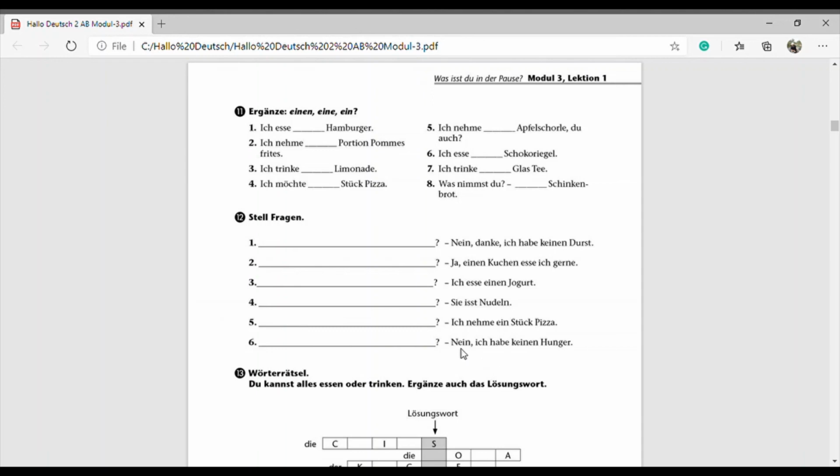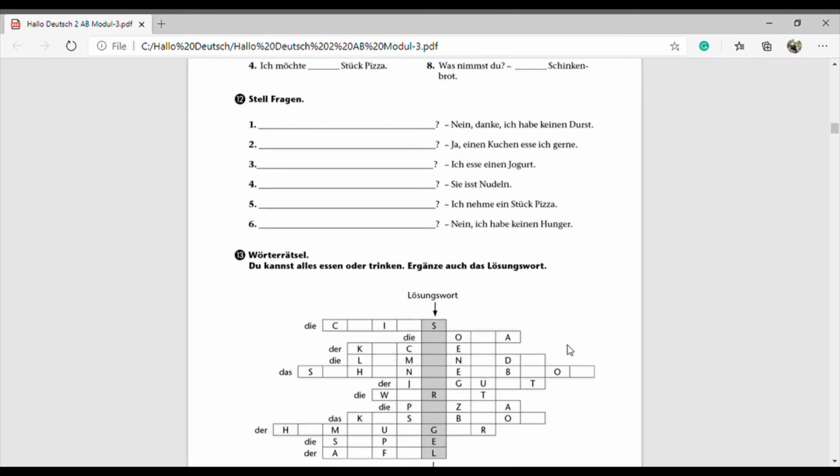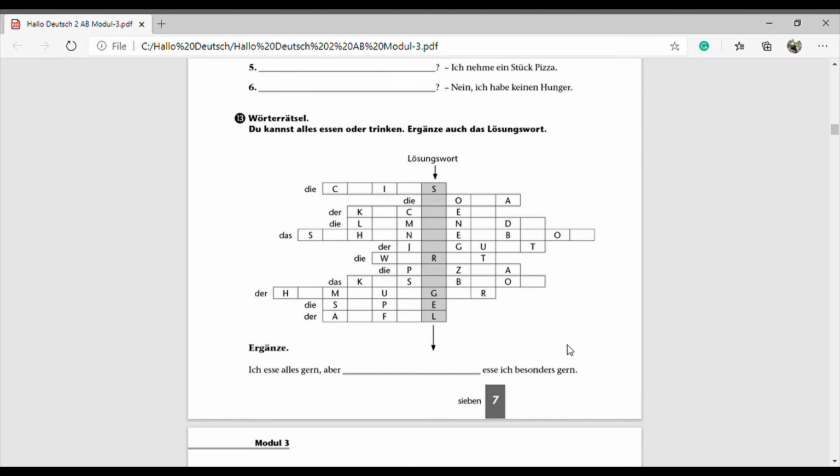Then Number 6. Nein, ich habe keinen Hunger. So no, I don't have hunger. Yeah, or I am not hungry. So we can ask möchtest du etwas essen? Then the answer will be nein, ich habe keinen Hunger. Okay, so in this way we have done number 12 and then the last one. So Nummer 13.